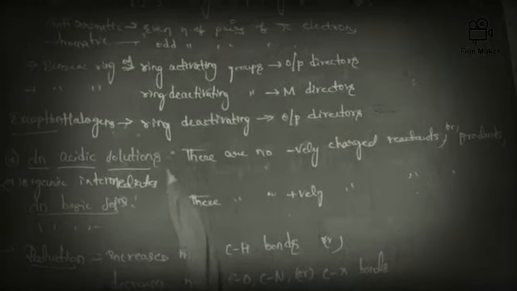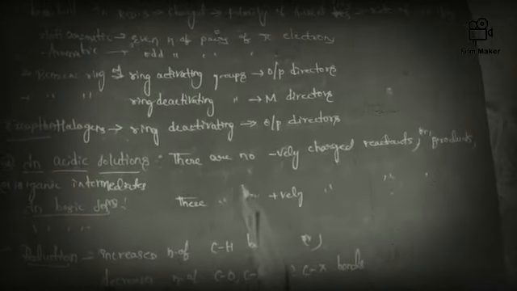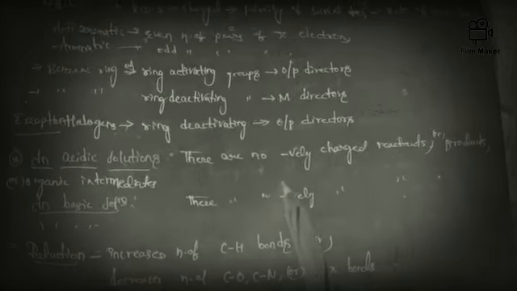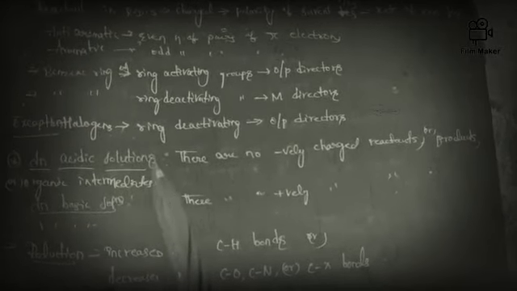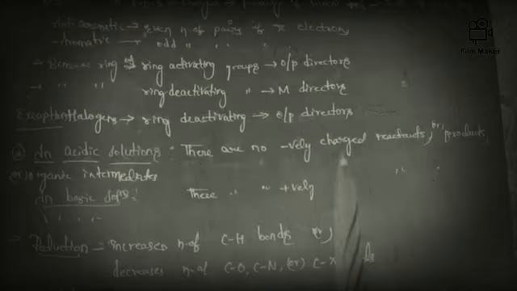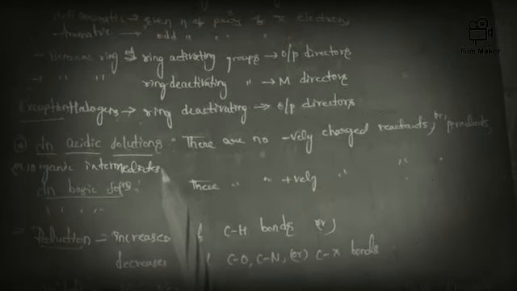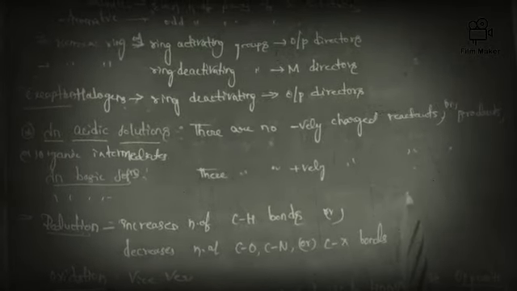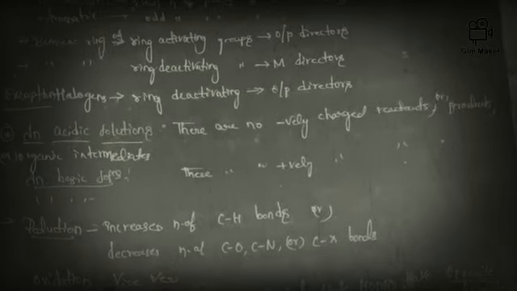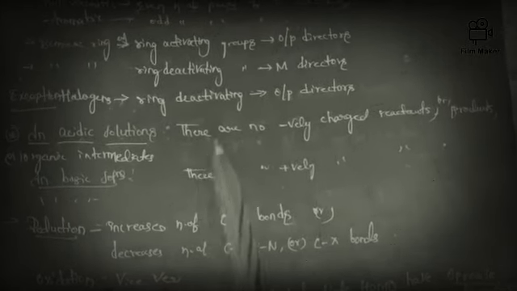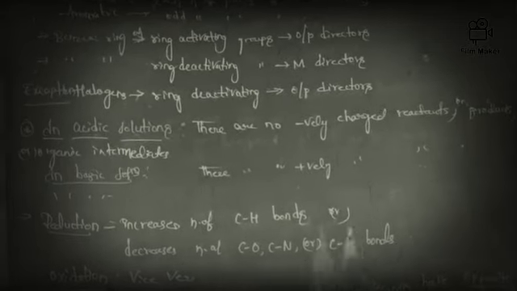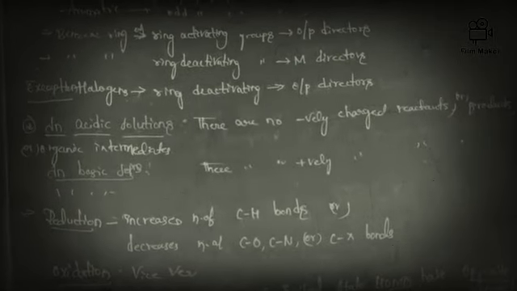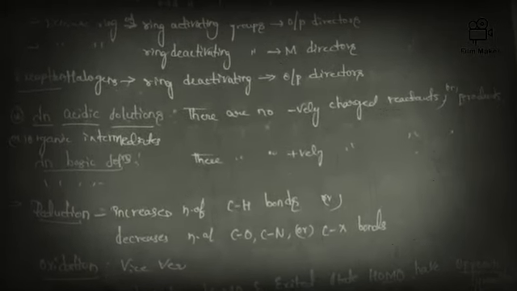Next, friends, in acidic solutions there are no negatively charged reactants or products or organic intermediates. Just try to remember these two points, friends. This is just for idea. Similarly, in basic solutions there are no positively charged reactants or products or organic intermediates. In acidic solutions there are no negatively charged reactants, products or organic intermediates, and the same thing applies in basic solutions: we should not find any positively charged reactants, products or organic intermediates.